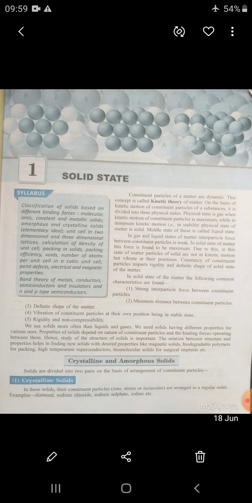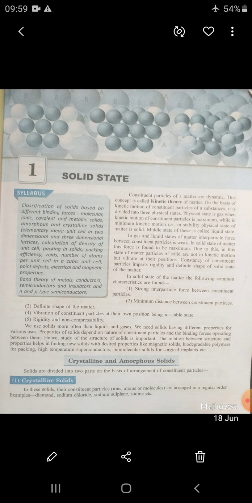In the gas and liquid states of matter, the interparticle force between constituent particles is weak. In the solid state of matter, interparticle force is found to be maximum. So, first characteristic: minimum kinetic motion of constituent particles of a substance, that is solid.